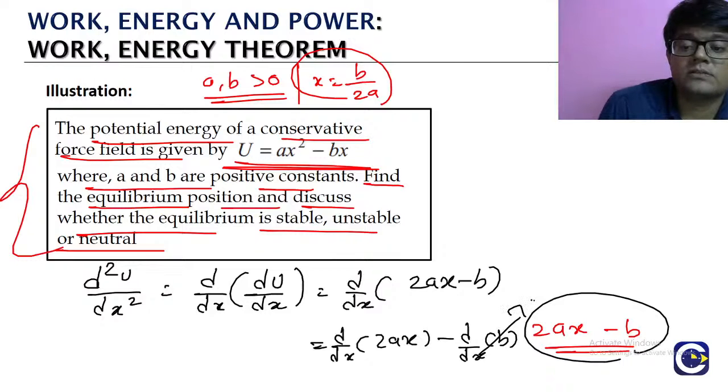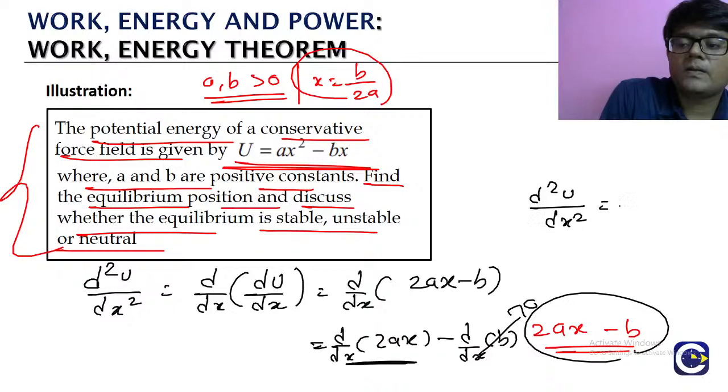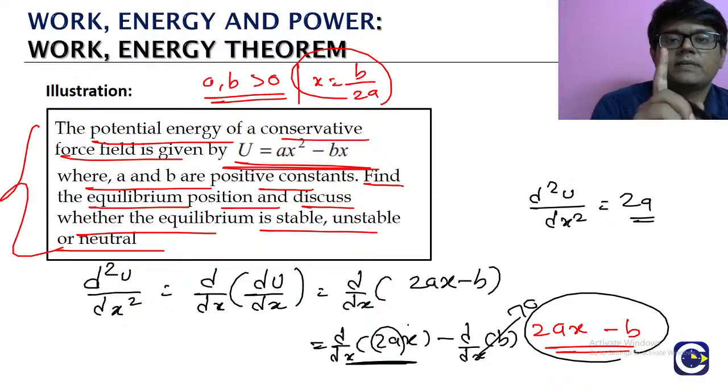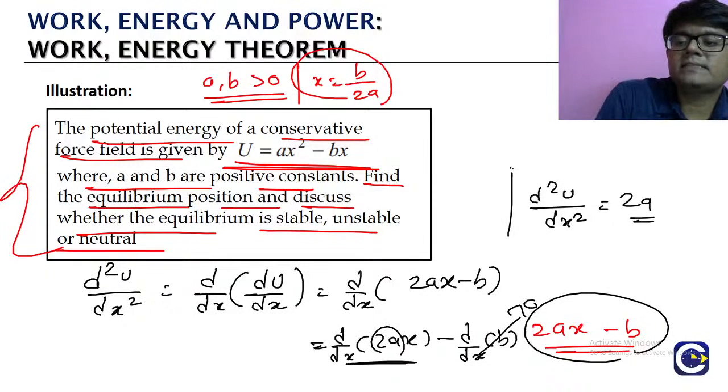The derivative of b is 0, since it is a constant. The derivative of 2ax is 2a, since the derivative of x is 1.